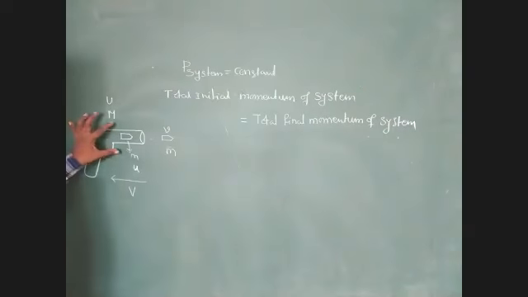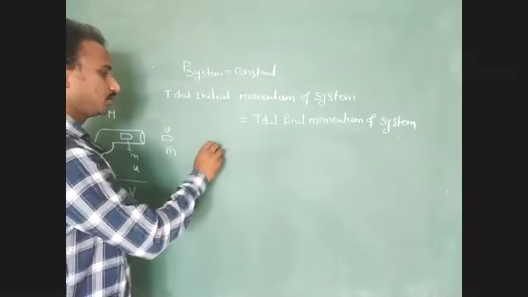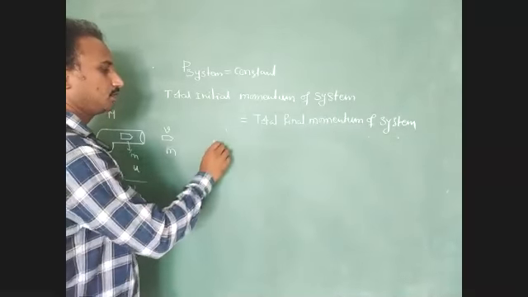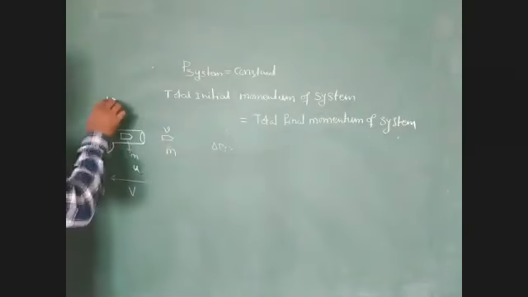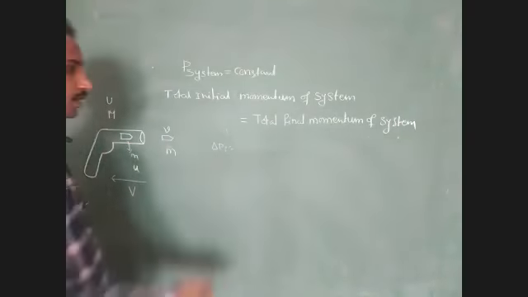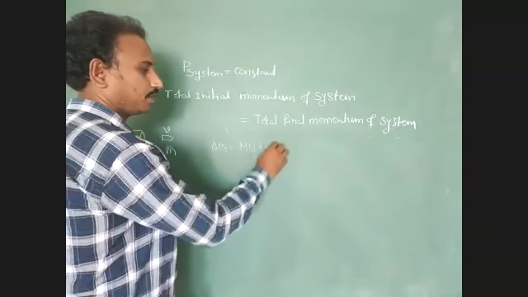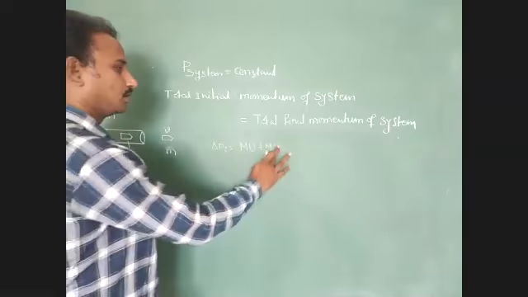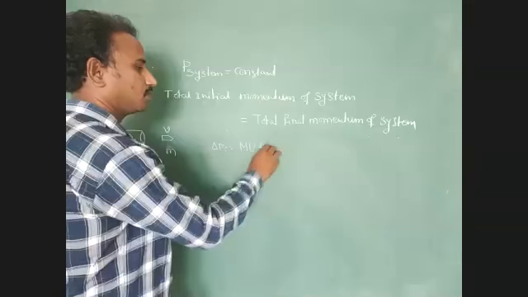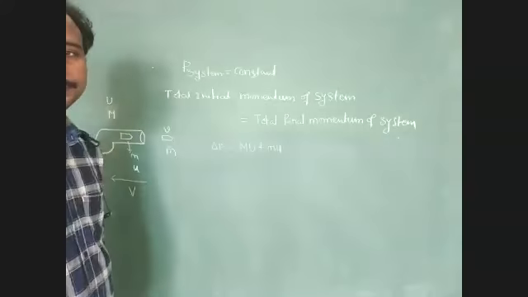What is the total initial momentum of system? Total initial momentum equal to capital M into capital U plus small m into small u.